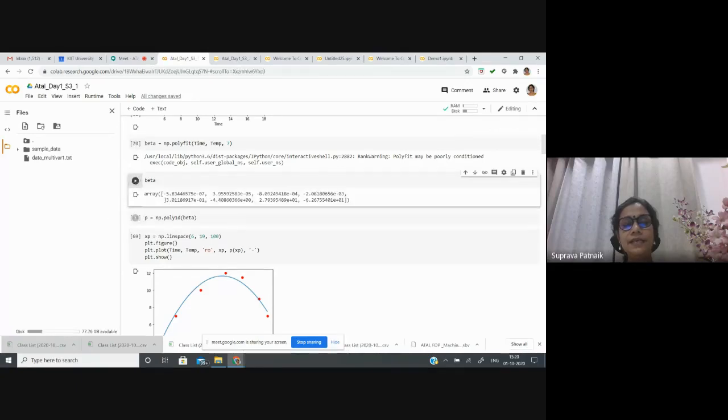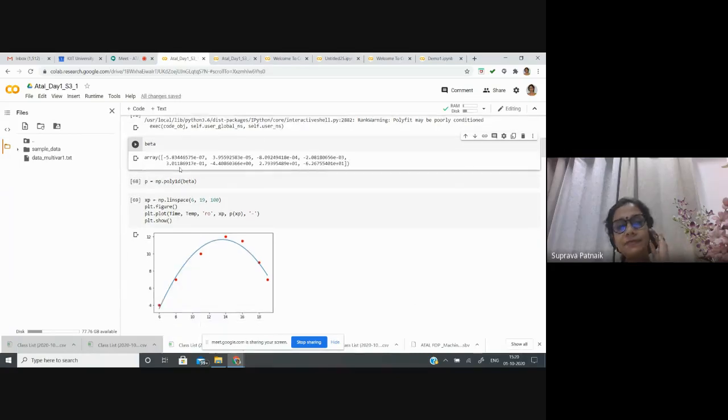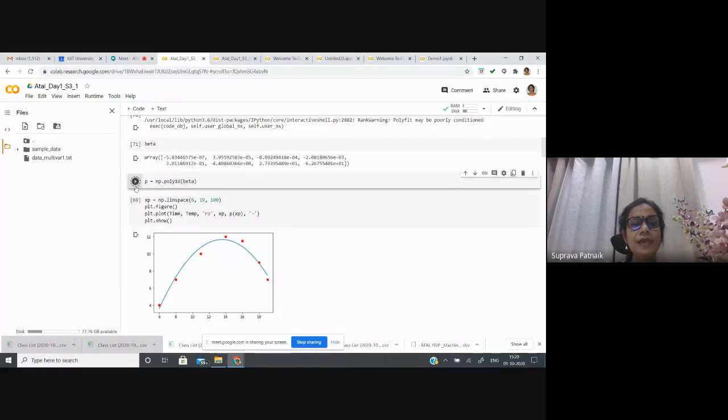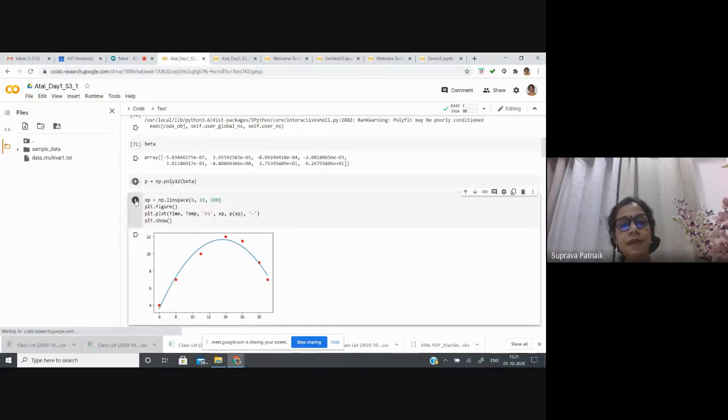So here I can see that my beta values, the number of coefficients, have increased. For order 7, I have 8 beta values. Okay. So again, I can fix up my function p, and again I plot it. Now you can see that almost all the points are on this polynomial or on this curve.